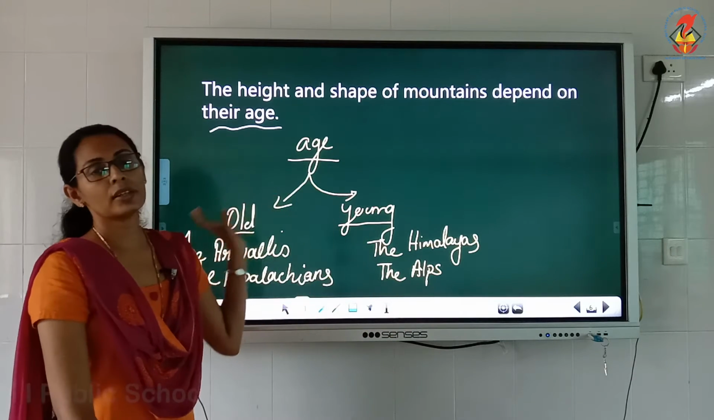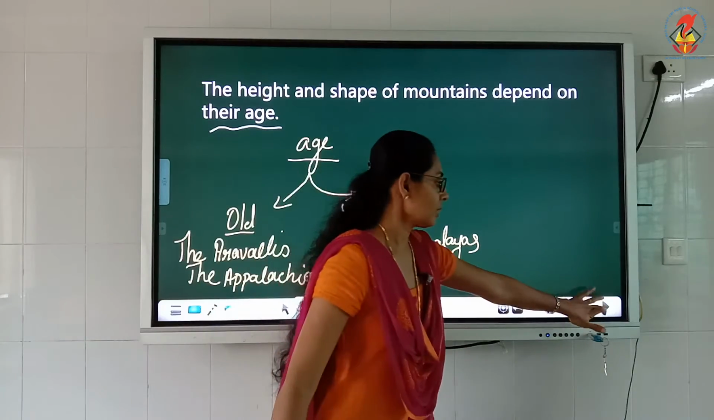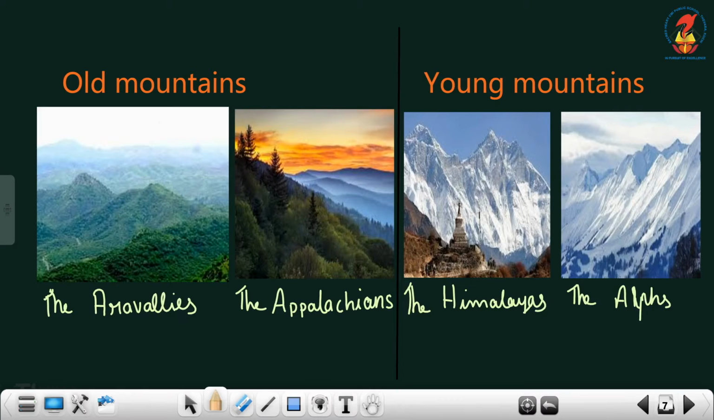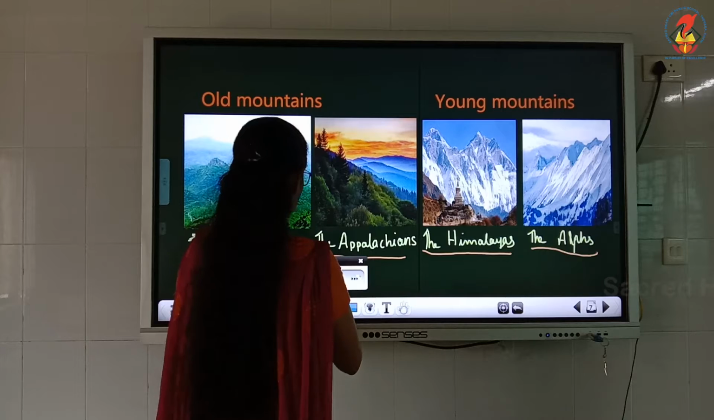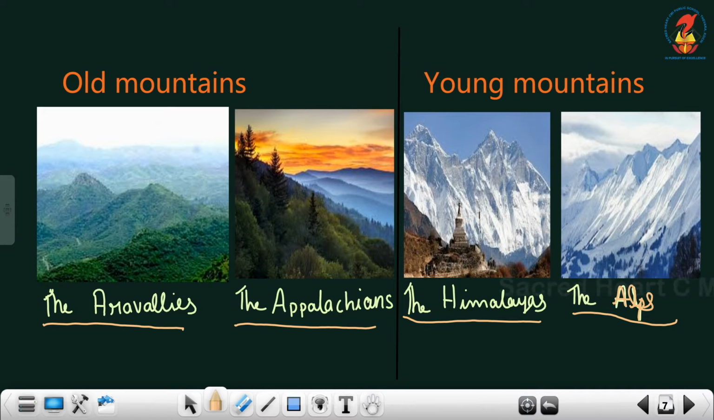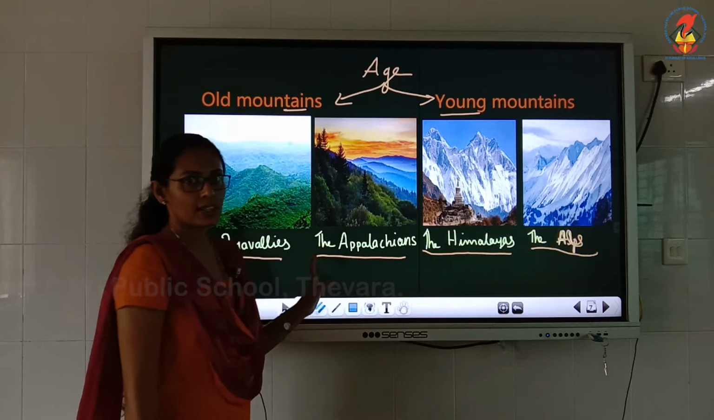Then these are the two differences. Then these are the mountains. Old mountains, we have Aravallis and Appalachians. Young mountains, Himalayas and Alps. These are the two sections. According to the age of the mountains, we divide them into two sections. One is old mountains, another one is young mountains. Old and young. Clear, children?